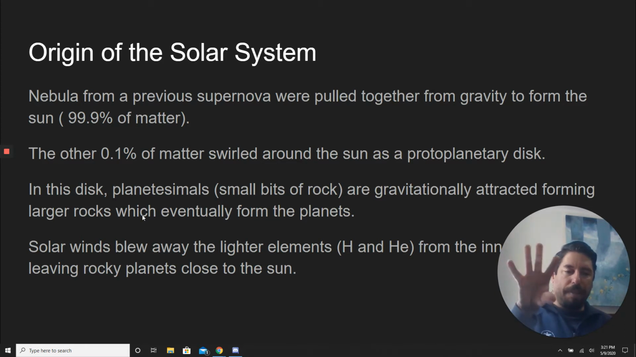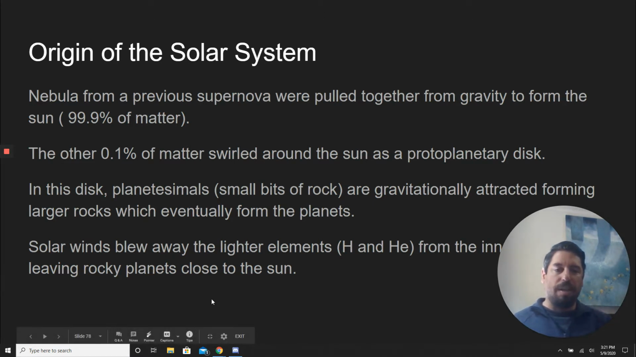So why are the planets close to the sun rocky and the planets far away gaseous? The reason is because the sun has solar winds. And so the sun is throwing off all this energy. And when it throws off this energy, it literally blew away the gases that were around the inner planets.